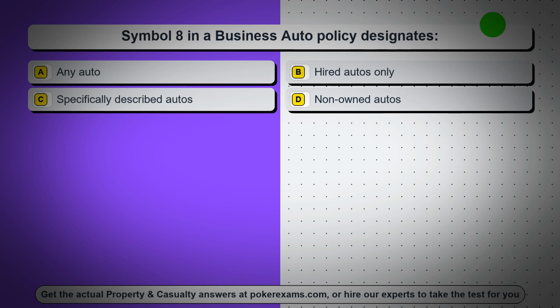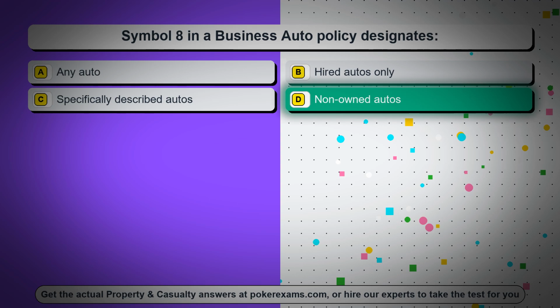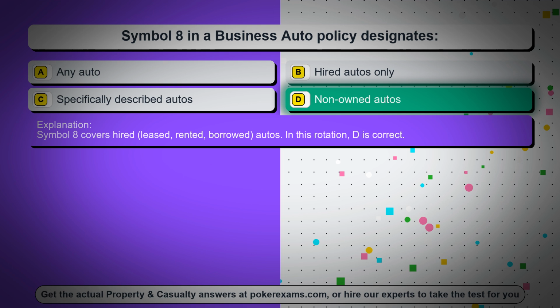Question 25. Symbol 8 in a business auto policy designates: option A, any auto; option B, hired autos only; option C, specifically described autos; option D, non-owned autos. The correct answer is option D, non-owned autos. Symbol 8 covers hired, leased, rented, borrowed autos. In this rotation, D is correct.